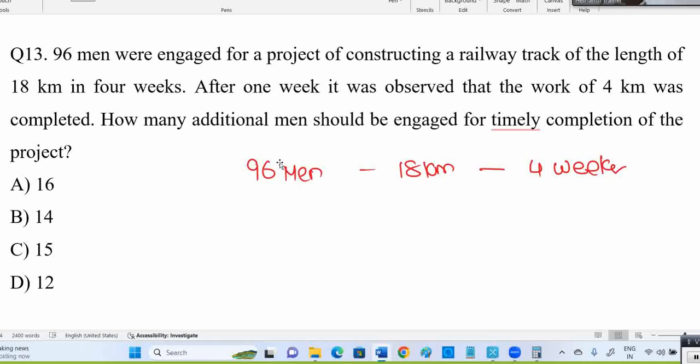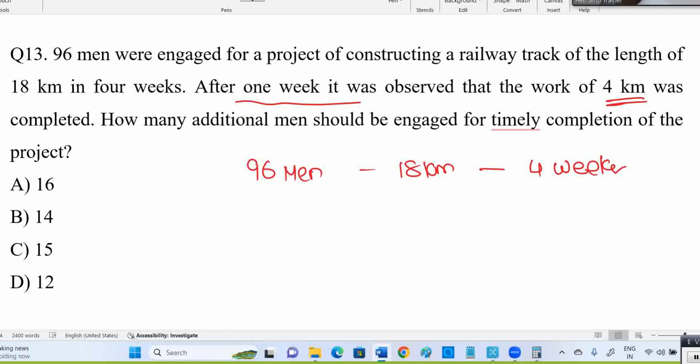Or maybe you are planning 4 weeks to prepare some 18 subjects to prepare for GATE or some other recruitment. But in reality, after 5 days or 6 days, you may see you are not up to the plan. So that's what they're saying. After 1 week, they observed they are done with only 4 kilometers. Actually, 18 kilometers in 4 weeks means every week 4.5 kilometers should be done. Is it or not? But after 1 week, how much done? Only 4. So they thought work is not up to the mark.